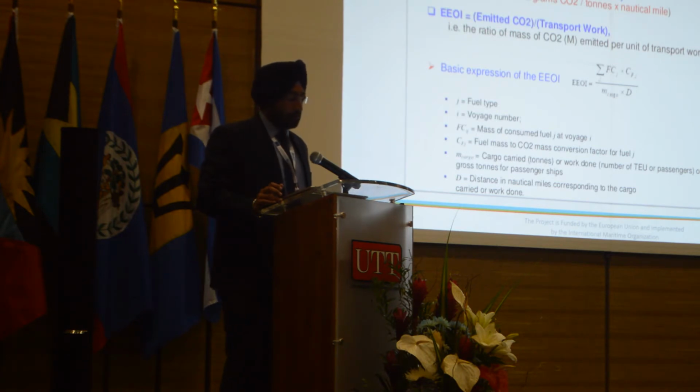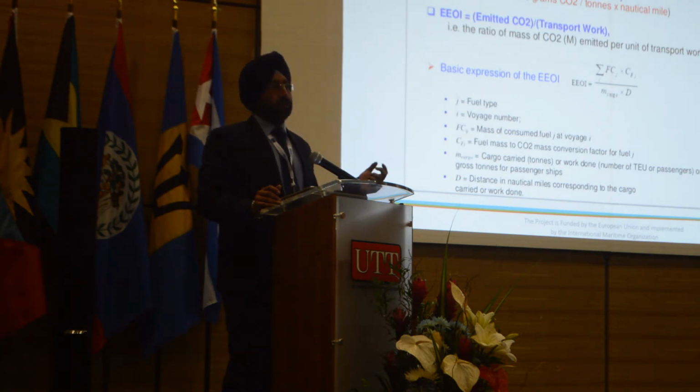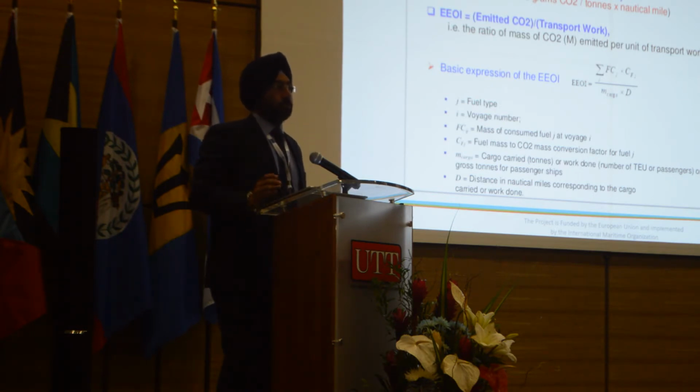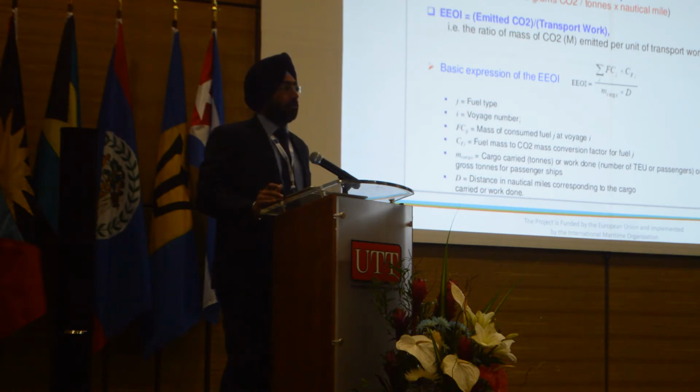Just again for your reference, this is the basic formula for calculating EEOI. As I mentioned, we'll use fuel type, voyage number, mass of consumed fuel during the voyage, then fuel mass of each type of fuel, and cargo carried. Since this afternoon, we request all this information from ships. But again, there is a need of awareness and capacity, because some of the data, when we receive it, just by looking at the forms, we see has not been reported correctly. And as of now, this is all a voluntary requirement of reporting. So that's why the role of stakeholders comes in, in how seriously they take this voluntary reporting system.